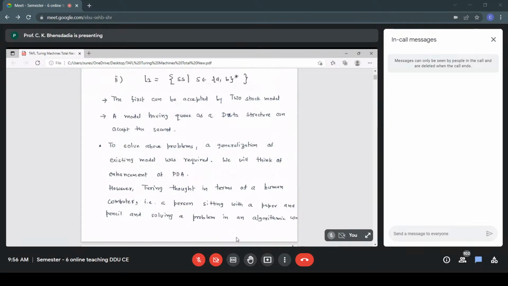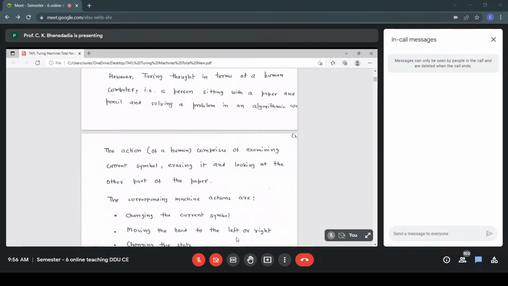That is, a person sitting with a paper and pencil and solving a problem in an algorithmic way.